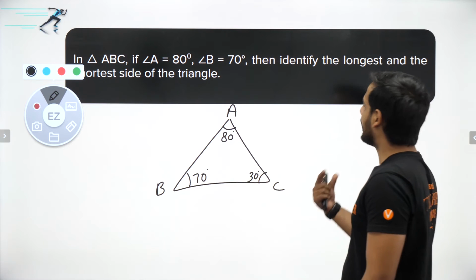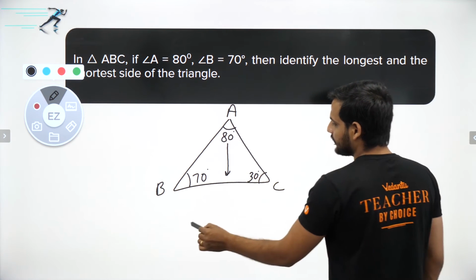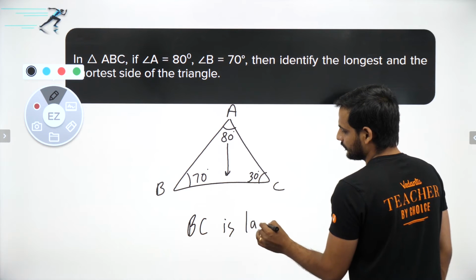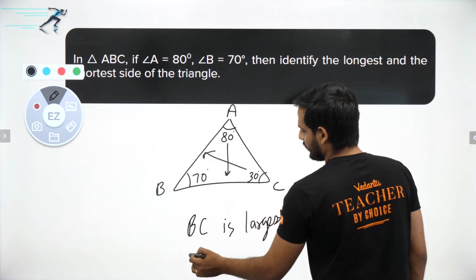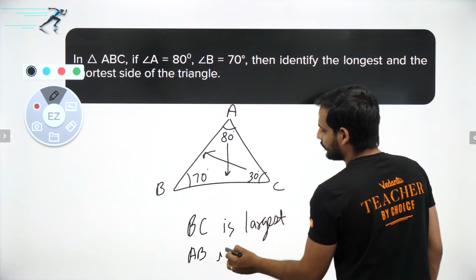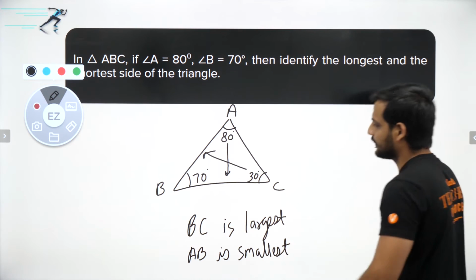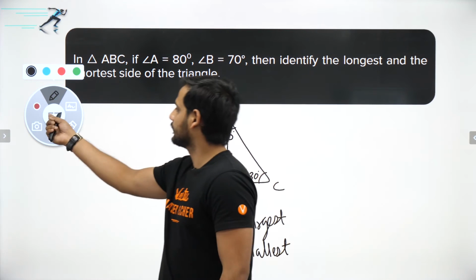Now we know the largest side will be the side opposite to the largest angle. So BC is the largest. And which is the smallest? The smallest is AB, because it is opposite to the smallest angle. Understood? So this is such an easy question. So this is how we can solve it. So let's move to the next question.